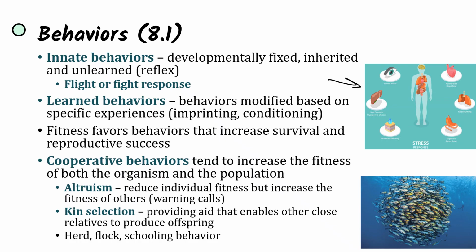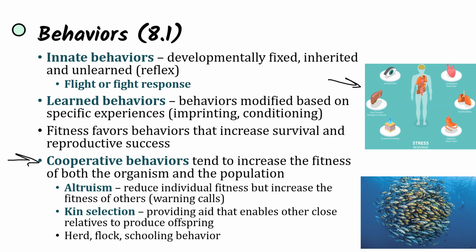And so we look at cooperative behaviors that are a large example of this, and they tend to increase the fitness of both the organism and the population, and that's why they're so common within nature, because they're not only increasing the fitness, the biological fitness, the chance to reproduce of both the organism, but also of the population. And this includes altruism, which can reduce individual fitness but increases the fitness of others, such as a warning call.